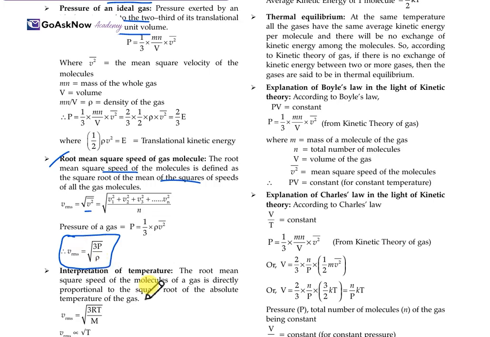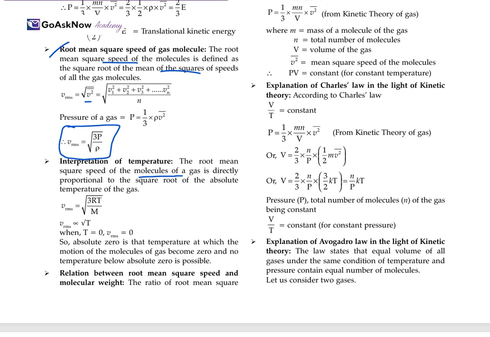Now the interpretation of temperature. We have studied the pressure and the root mean square speed of gas molecules. The root mean square speed of the molecules of a gas is directly proportional to the square root of the absolute temperature of the gas, which is v_rms = square root of 3RT upon m. So v_rms is directly proportional to the square root of T, where if T is equal to 0, v_rms is equal to 0. So absolute zero is the temperature at which the motion of the gas molecules becomes zero, and no temperature below absolute zero is possible.